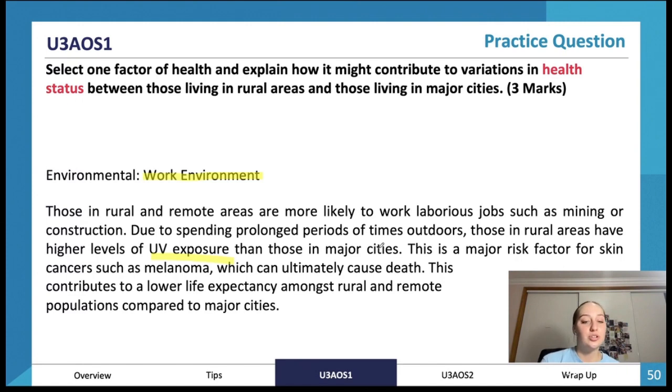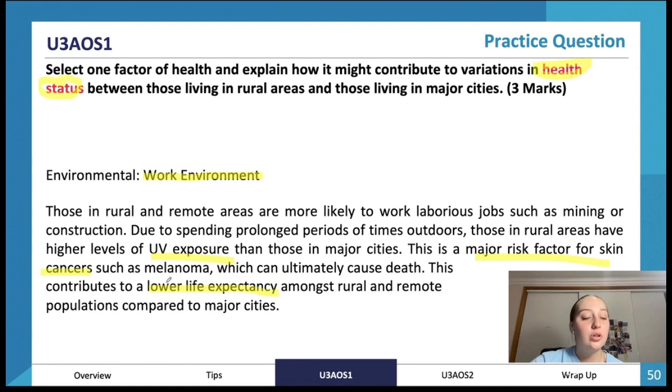So saying the UV exposure, this is a major risk factor for skin cancers such as melanoma that can also ultimately cause death. This contributes to a lower life expectancy. So we're referring to a specific example of health status. Remember when I said health status, whenever you see that, refer to one of the indicators. That's what we're doing here. So lower life expectancy is the indicator we're using.